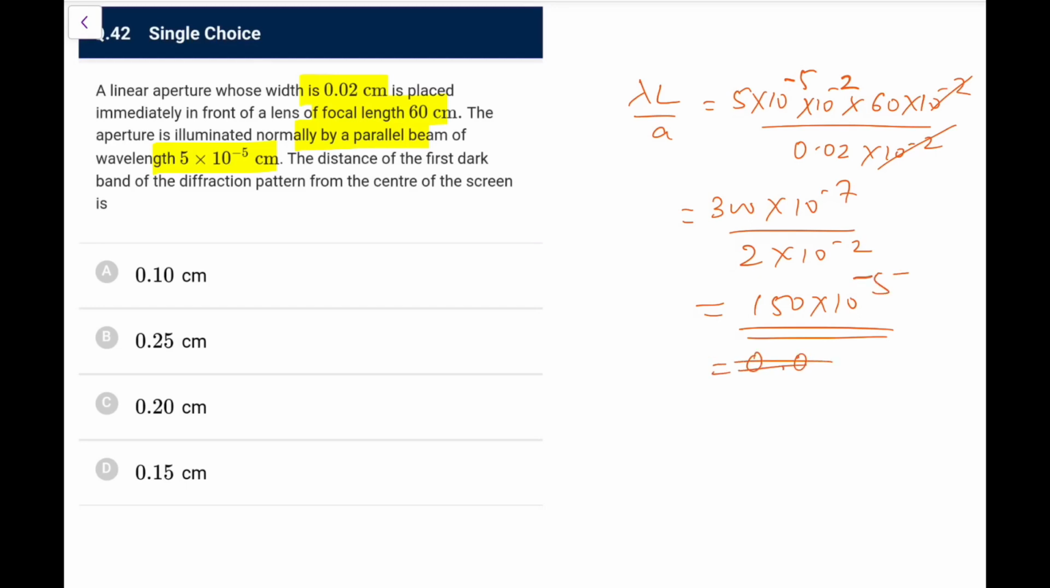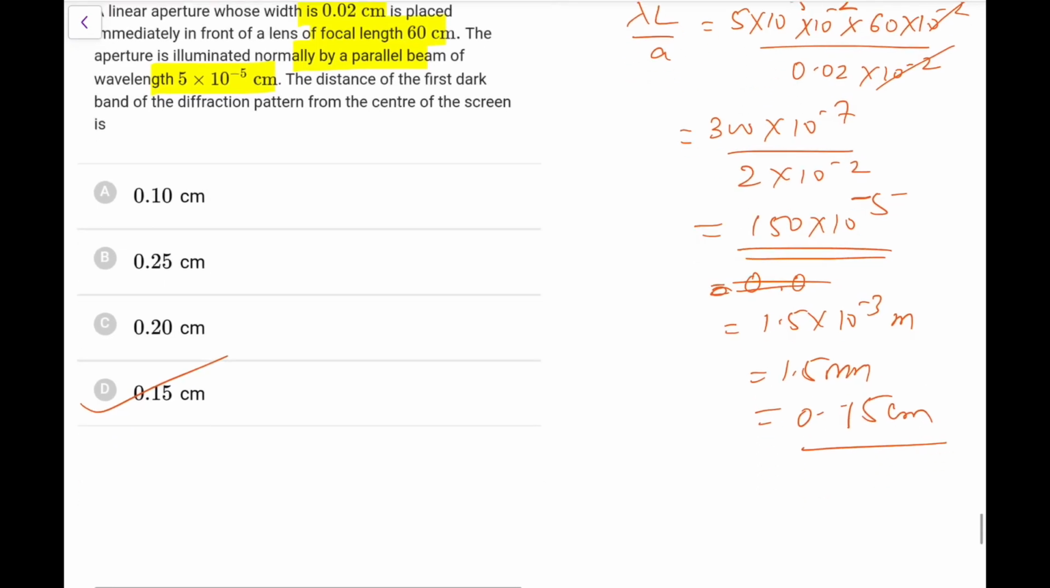you can directly say 1.5 into 10 to the power minus 3 meter, or you can say 1.5 millimeter, so that is 0.15 centimeter. So the answer is correct. So this is 0.15 centimeter here.